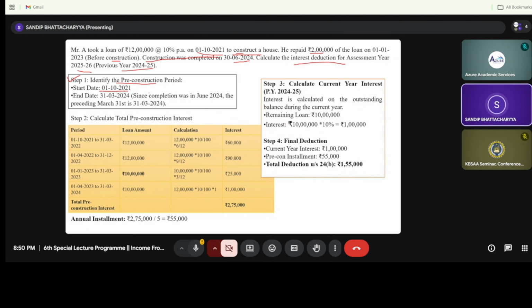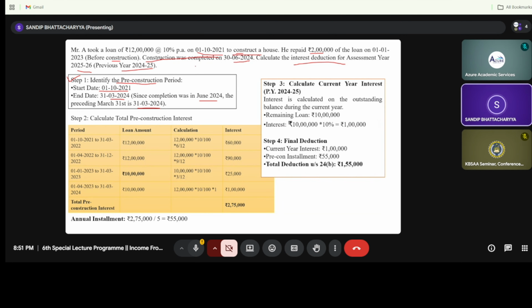Why this 31st of March, my dear students? Up to this we have taken the scenario 31st of March or June 2024, whichever is lower. Sir, what does it mean? Probably we will have a question. Sir, why have you taken 31st of March 2024 as the end date?